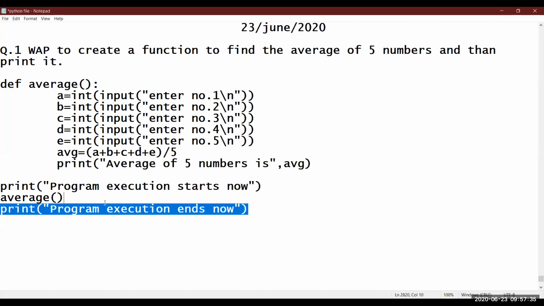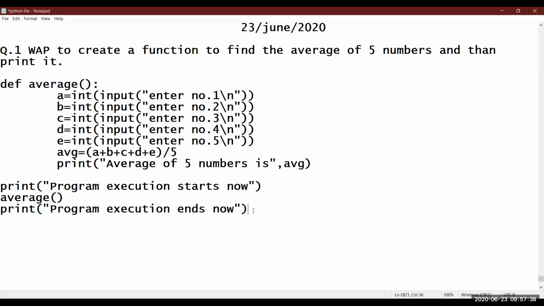What is that? Suppose that after this line, I want to use this function again. Suppose I'm just writing here, print function execution done. I'm just executing it again. What is the meaning of executing it again? That means suppose I want to find the average of 5 numbers again. Like you can see, I am just calling the print function again and again, because I want to use it. Here also, I have called the input function because I want to use it. So I'm just calling it again and again.